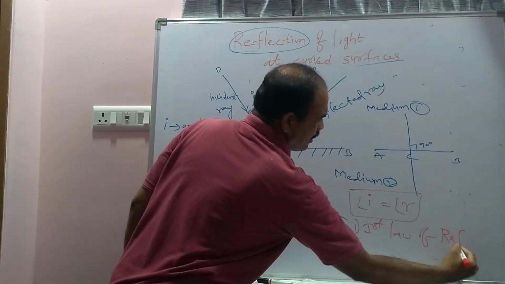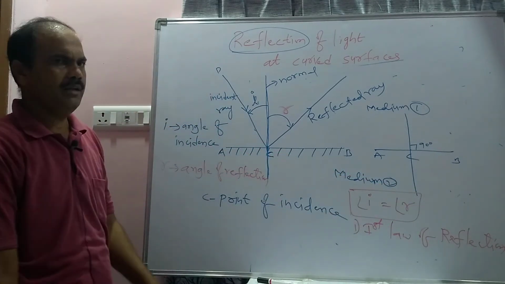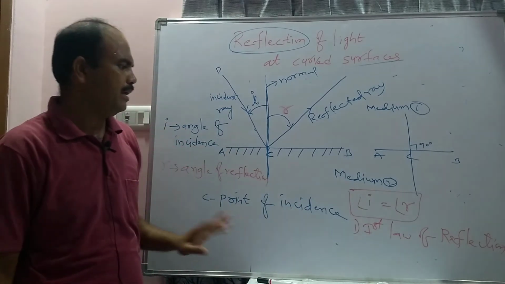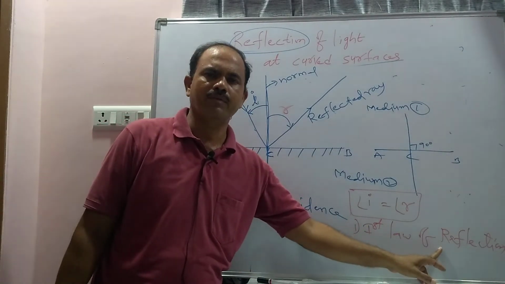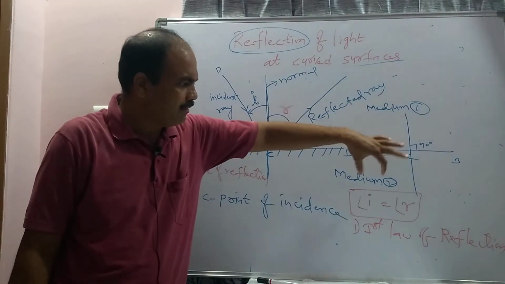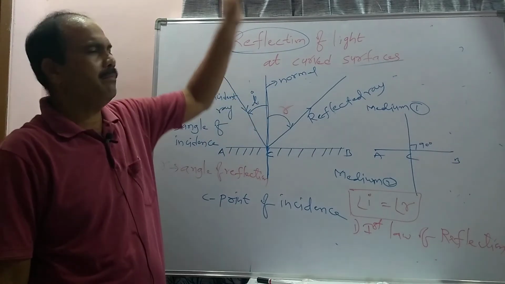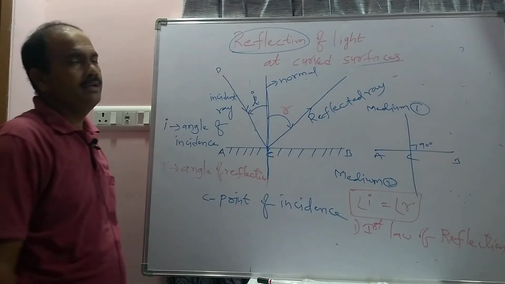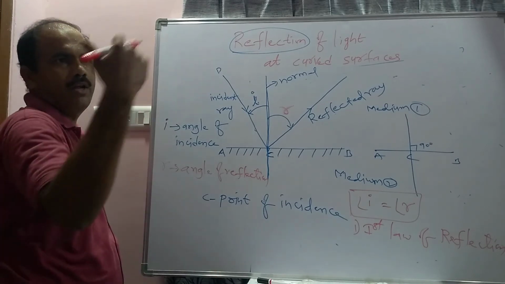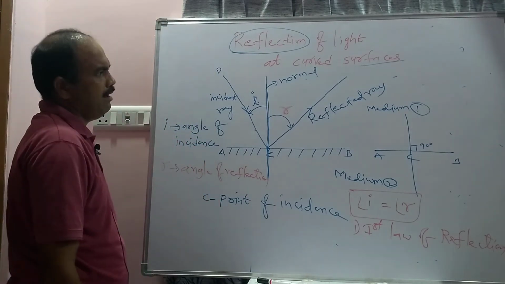So what is the first law of reflection? The angle of incidence and the angle of reflection will be the same. That is the first law of reflection. This is one of the properties of light: with whatever angle it is incident, with the same angle it is reflected. That's why light selects a path such that it reaches from one place to another in the least time.